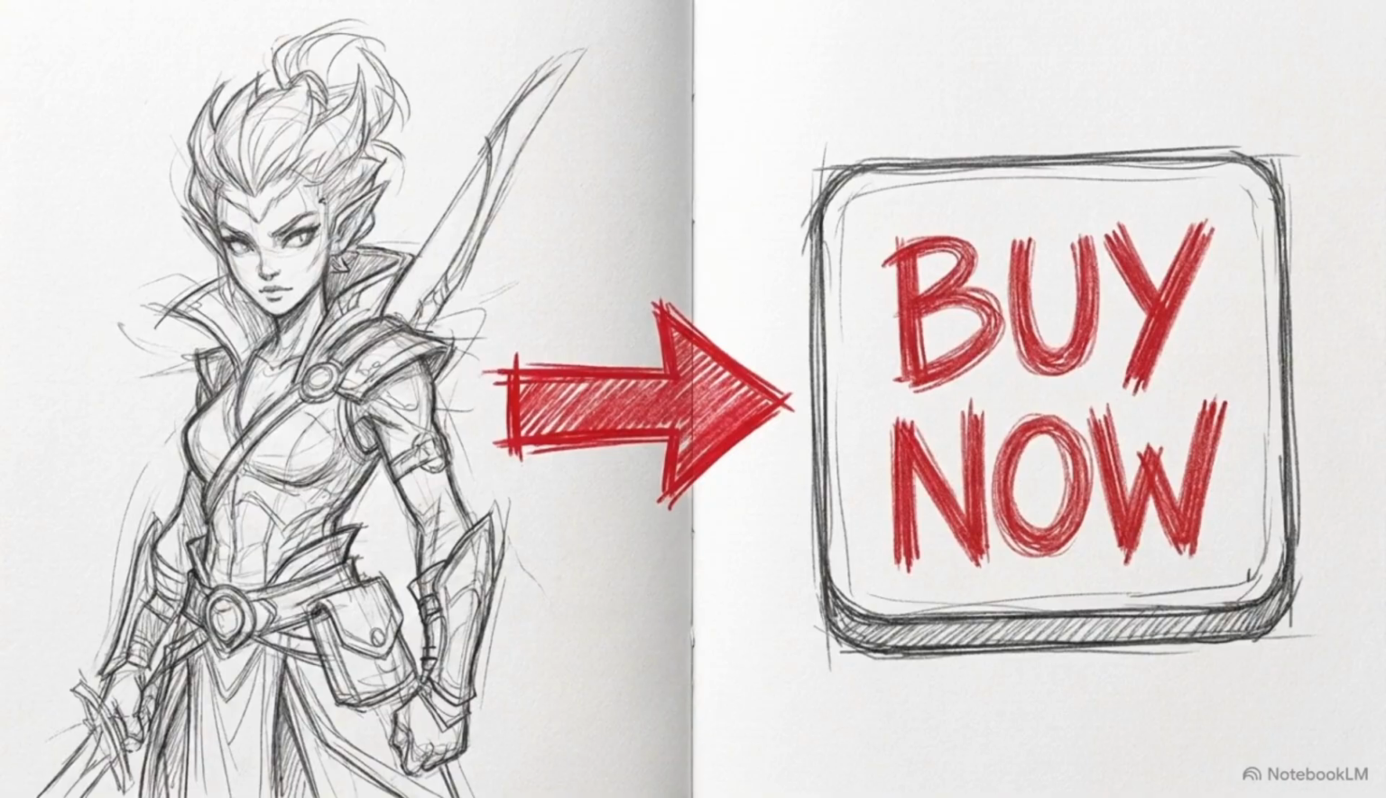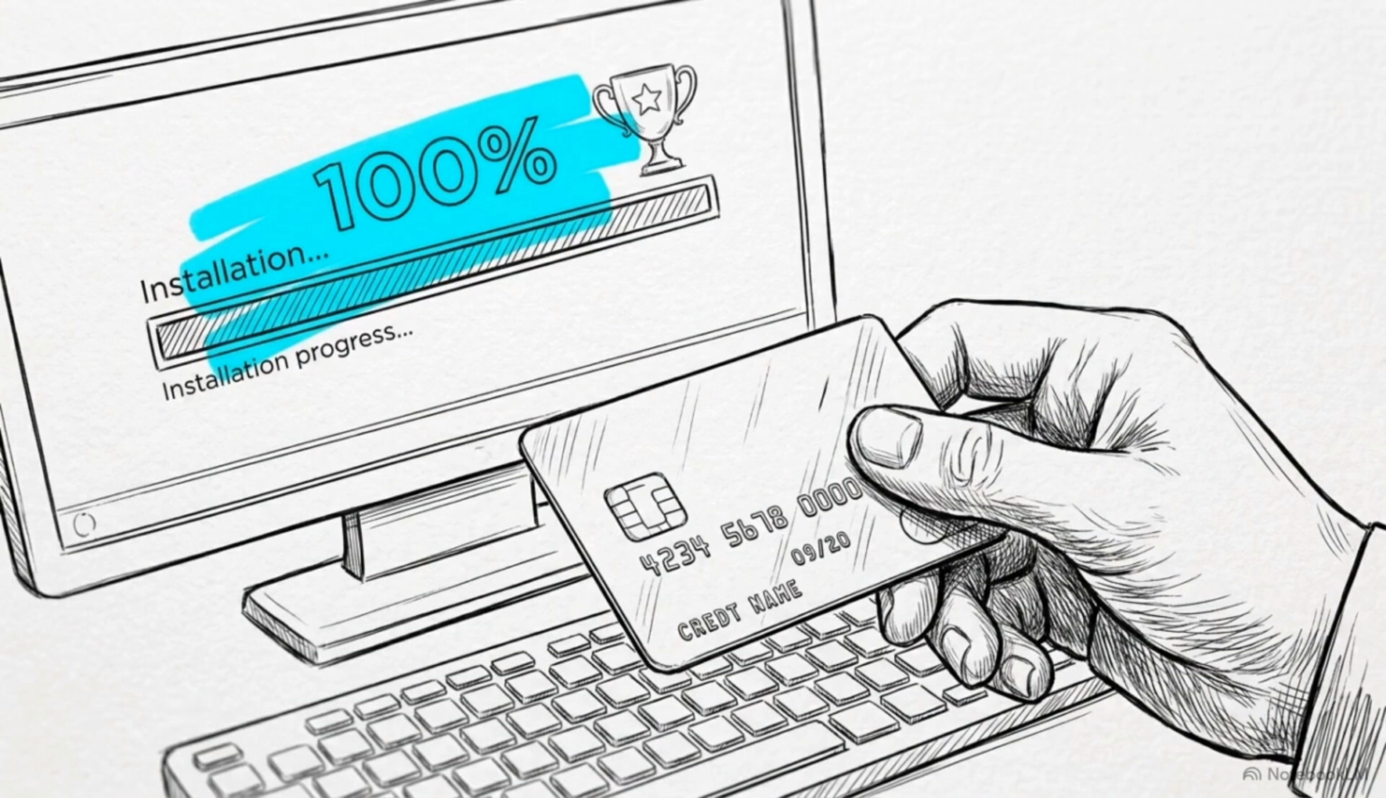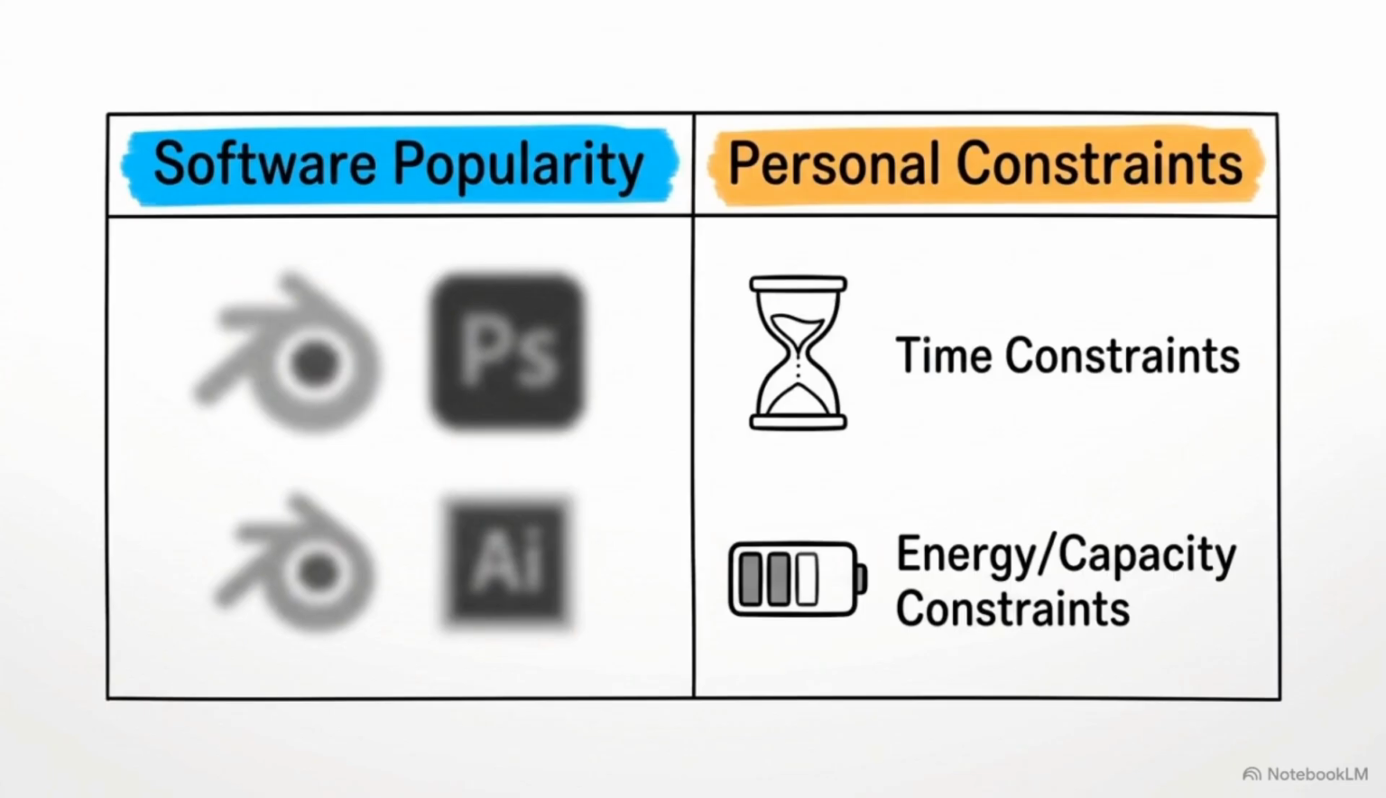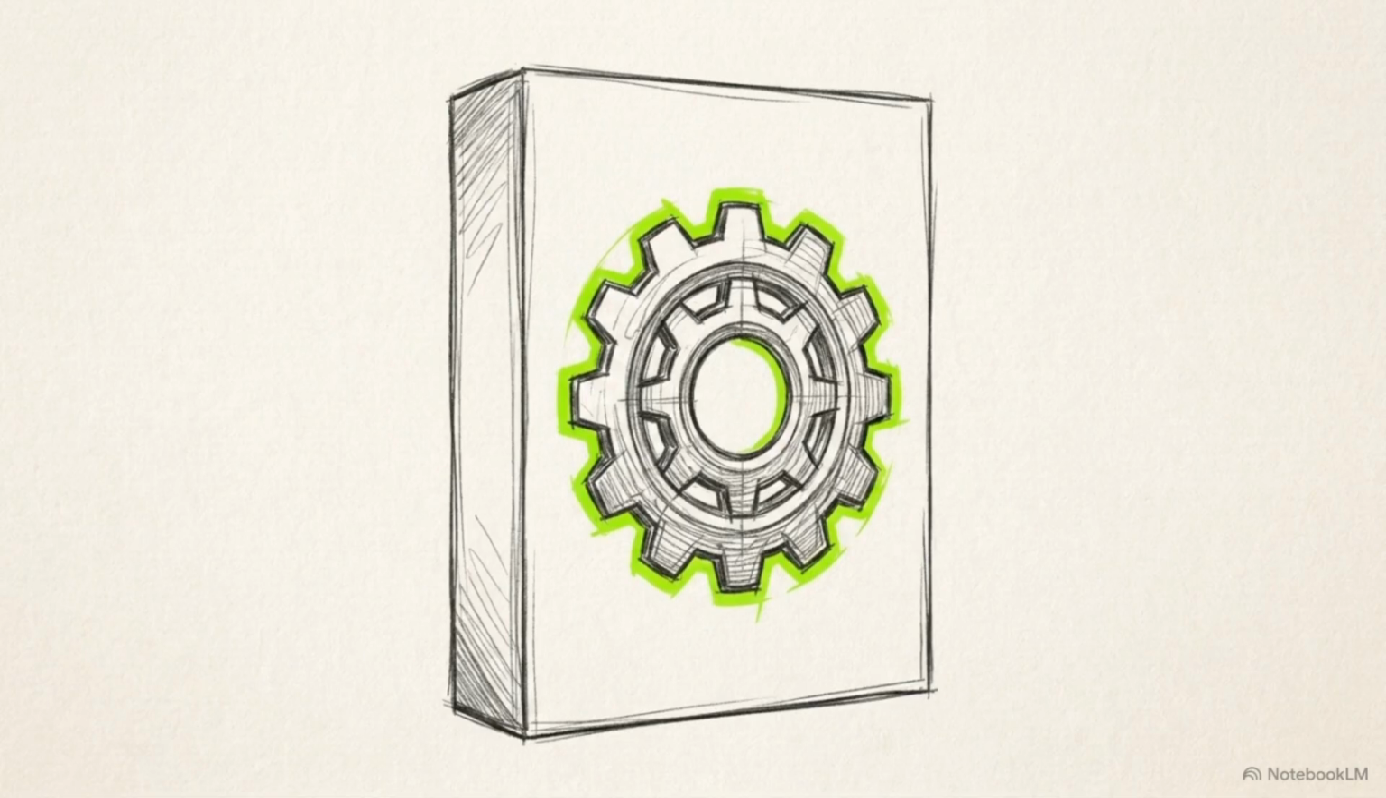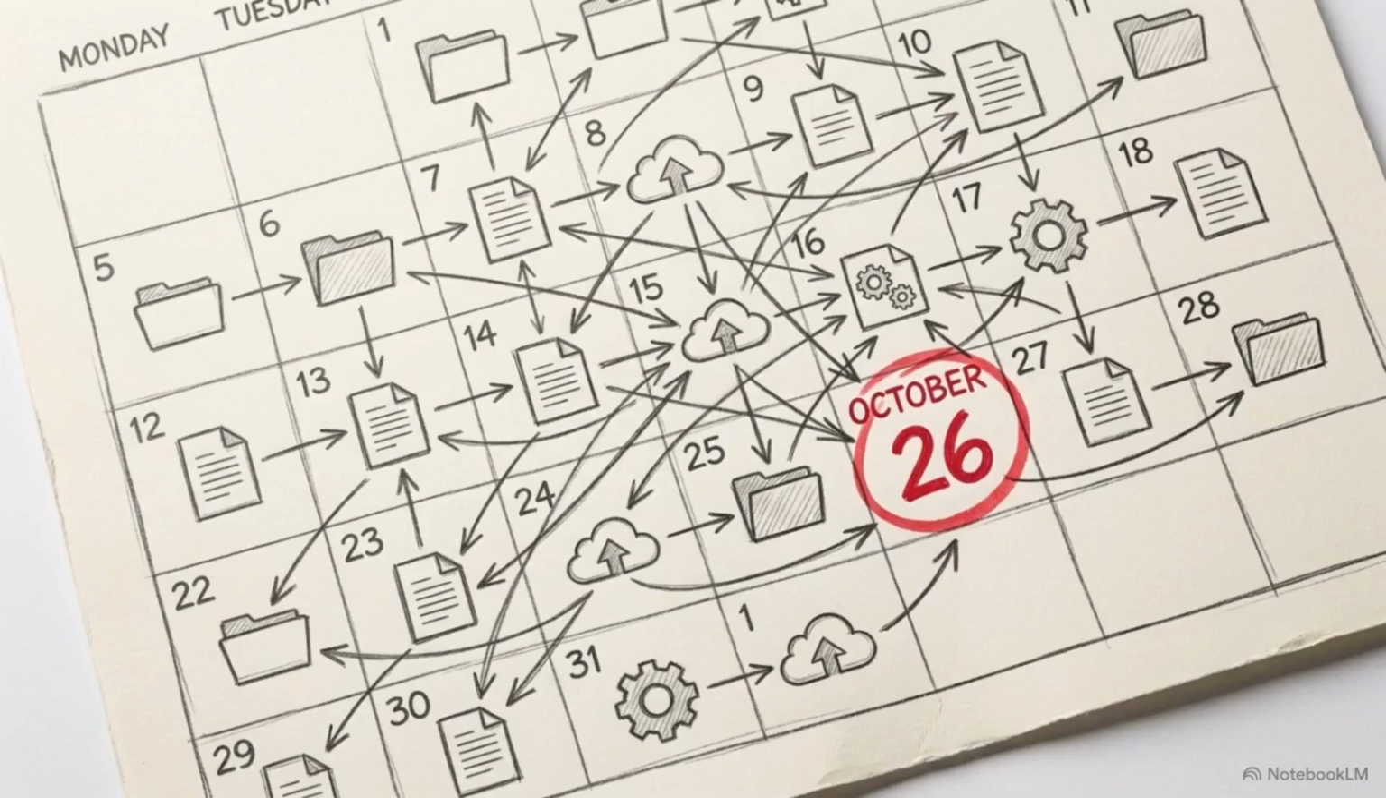New creators look at their favorite big-name YouTuber, find out what software they use, and buy it, assuming the tool is what created the success. They evaluate the popularity of the software instead of evaluating their own personal constraints. Your choice of software defines your daily production pipeline, your timeline, and your workflow.